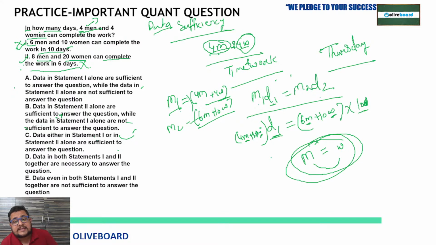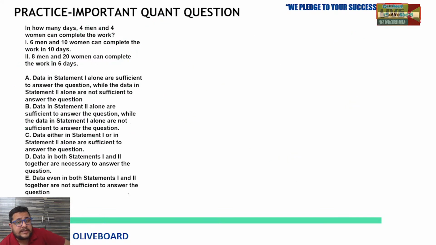But as I said, we first have to find out how many men are equal to how many women, meaning their efficiency, so that we can convert men or women into one form. For that you need one comparison. If you merge statement 1 and statement 2 together, then we can find out. Everything I am explaining in detail, so I hope it is completely clear. I am including each and every concept, and if you are getting it well, then do like it and share with others also, and mark your attendance by liking the session.